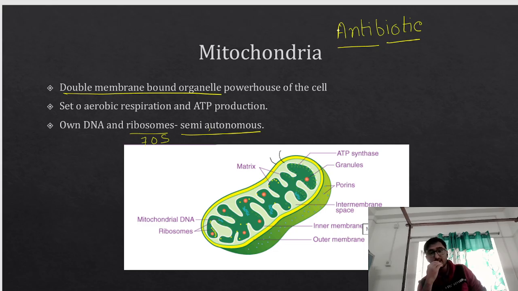You might have heard about some bacteria which are present in the gut, the gut microbiome we call. Those bacteria, those prokaryotic cells, help us in digestion. They are beneficial bacteria, so they will be eliminated. As a result, we will have some stomach problem and we feel weak. Why do we feel weak? Because mitochondria, which is thought to be a prokaryotic cell which existed independently at some point of time, those mitochondria will also be eliminated.